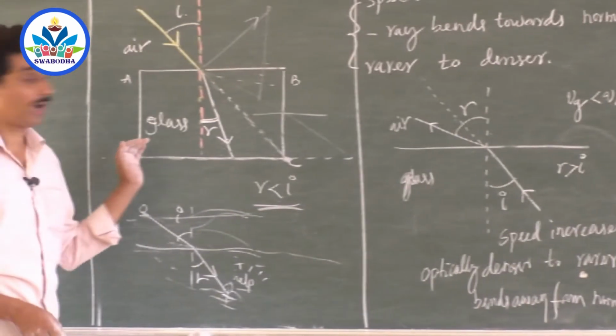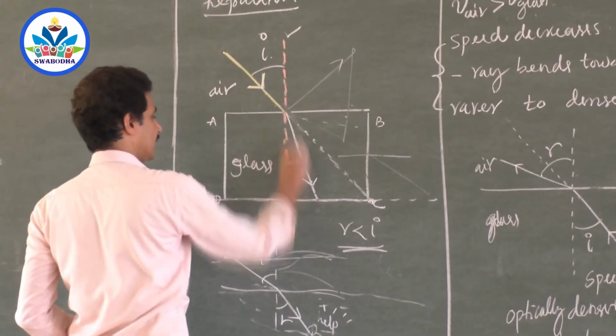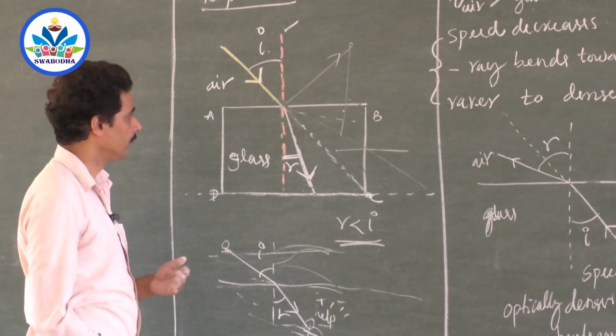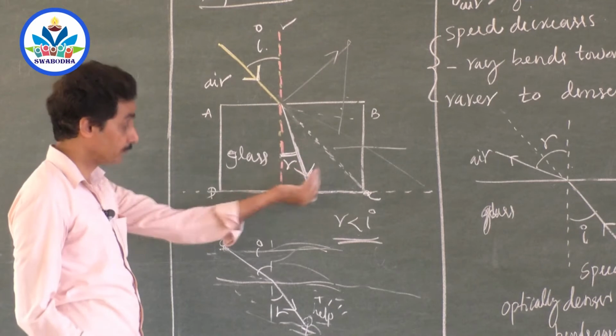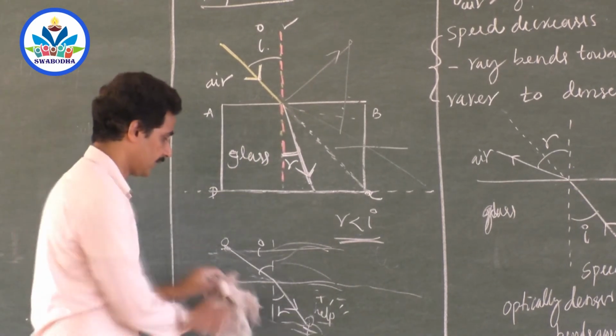I will come here. Sir, how do you write the refractive index here? Light starts from air, enters into glass. It decreases its speed, the velocity of light decreases, and it bends towards the normal. It selects the shorter path. Now, how do you define the refractive index?